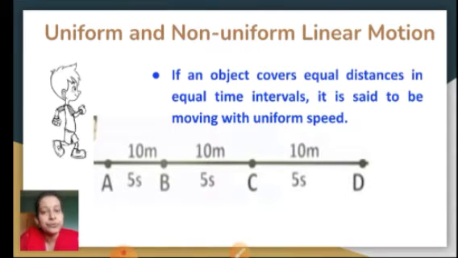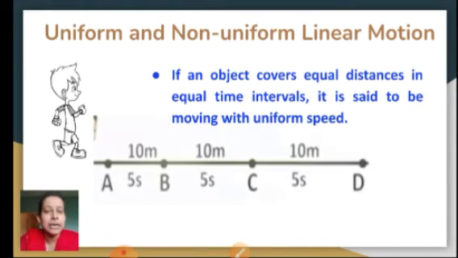So speed tells you how fast or how slow an object moves. Velocity is one step ahead because it also tells about the direction, since it is related to displacement. Displacement also shows direction, so velocity is higher as compared to speed. But speed and velocity become the same if an object travels on a straight line, in one direction only.